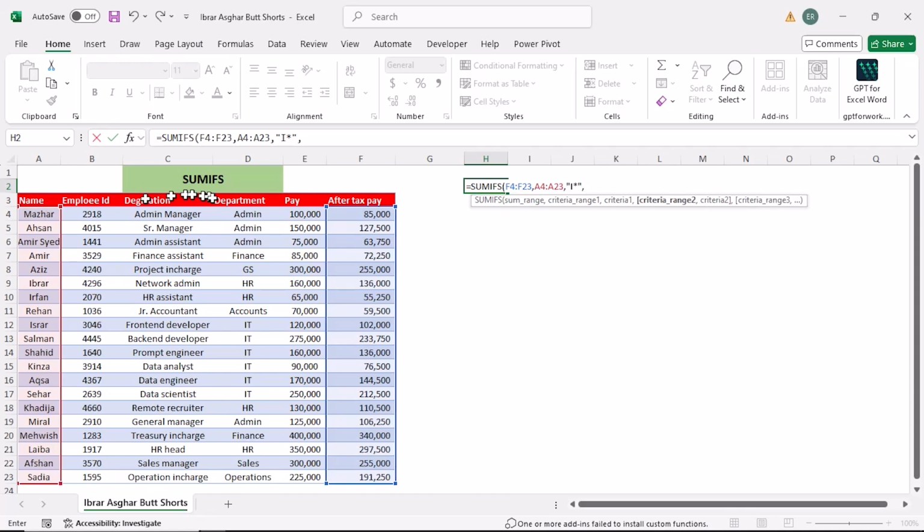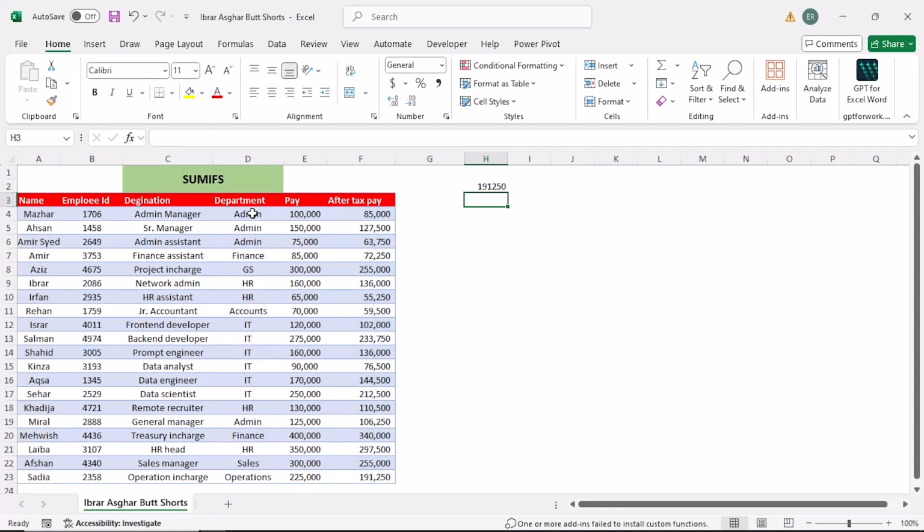Criteria range 2. Department column will become our criteria range 2, comma. Criteria 2 that they must belong to HR department. So I'll put HR in double quotes like this and close the bracket. Done. So this is sum of after tax pay of all the employees whose names start with I and they